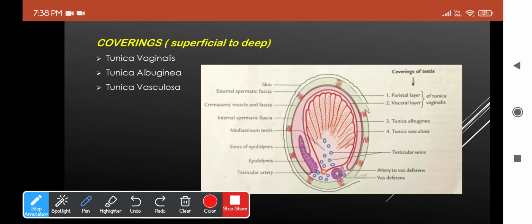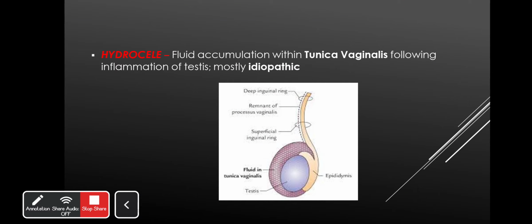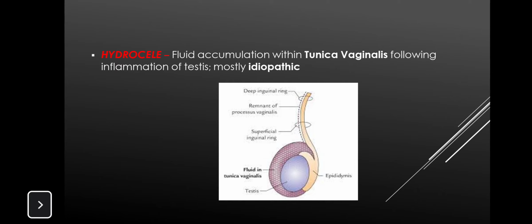So let's quickly see one of the clinical conditions related to this, which is called hydrocele. What's hydrocele? It's nothing but the accumulation of fluid within the layers of the tunica vaginalis. It's a rare condition which will occur following inflammation of the testis, and the cause is mostly idiopathic. How can you aspirate the fluid out? You can insert a fine trocar and cannula which will pass through the layers of the scrotal skin and can remove the excess fluid from between the two layers. And this condition is called hydrocele, which is something rare.